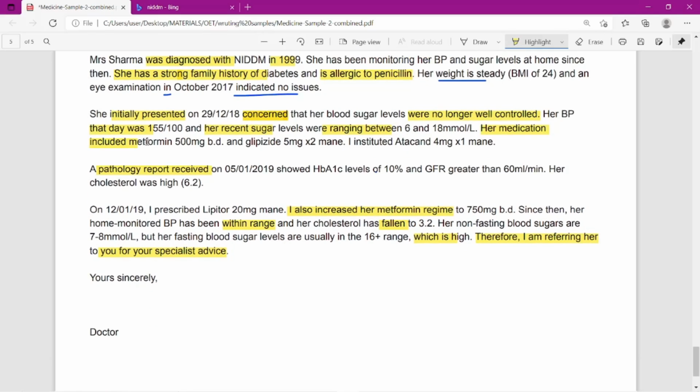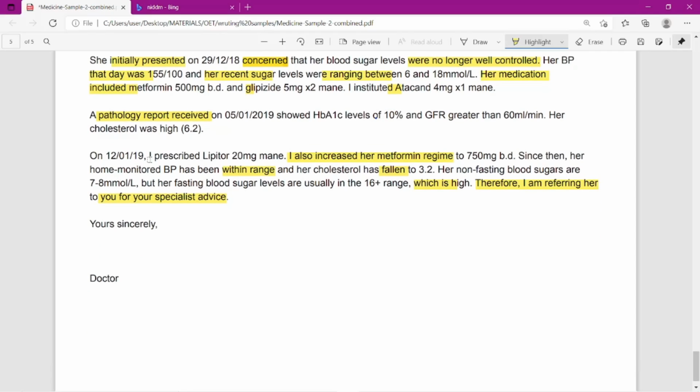Okay, this if you want you can keep, otherwise you can just skip also. As I told you, whenever you are writing medicines with small letters, just copy the small letters, and medicines with capital letters, just copy the capital letters itself. So now you know that pathology report received. It's not pending, it's received. On date, showed, otherwise you can say revealed. Okay, and then all this measurement, and her cholesterol was high. On date, I prescribed.